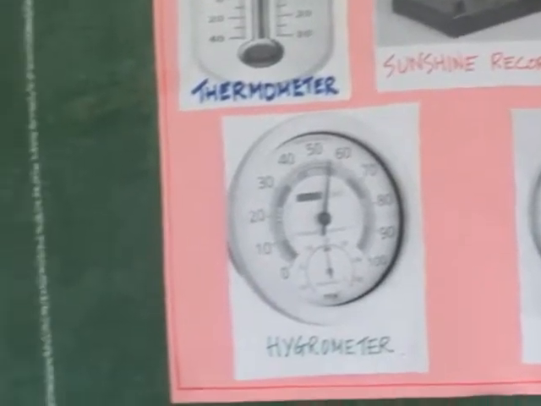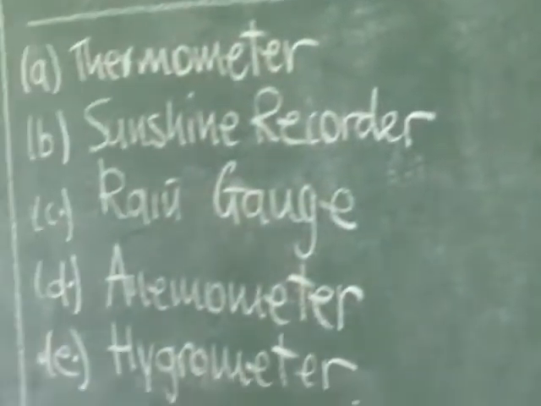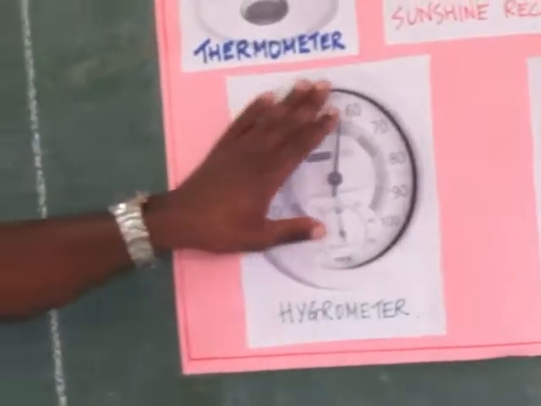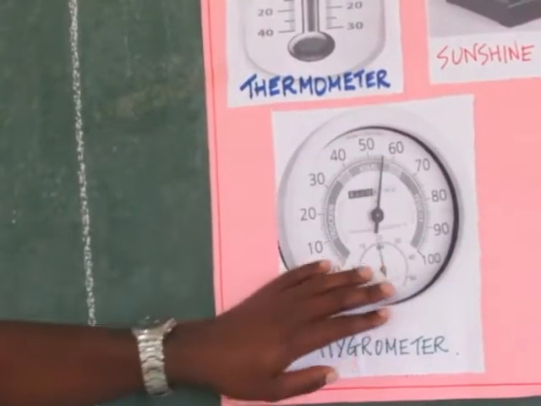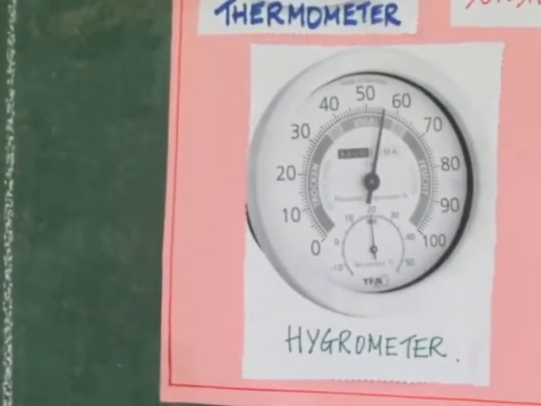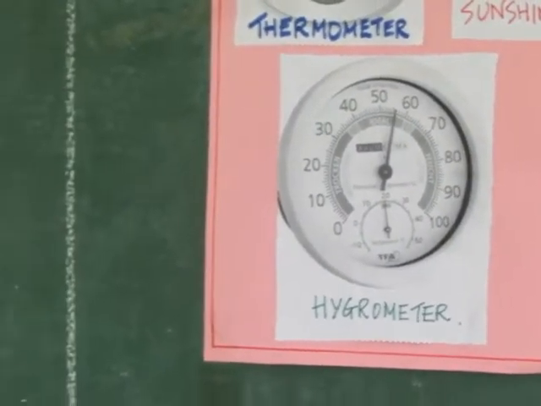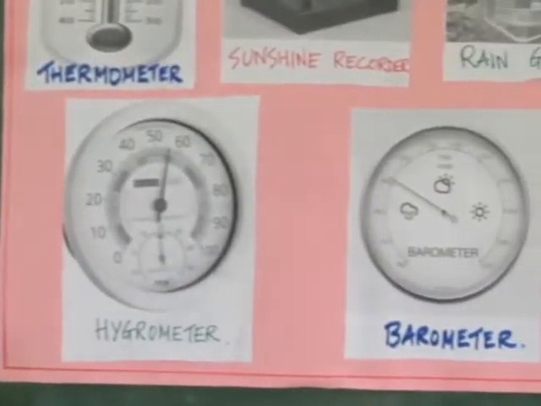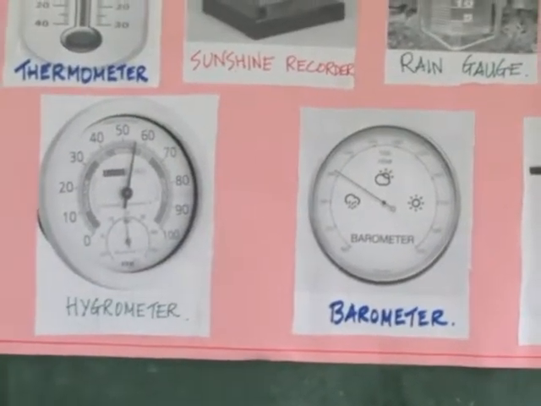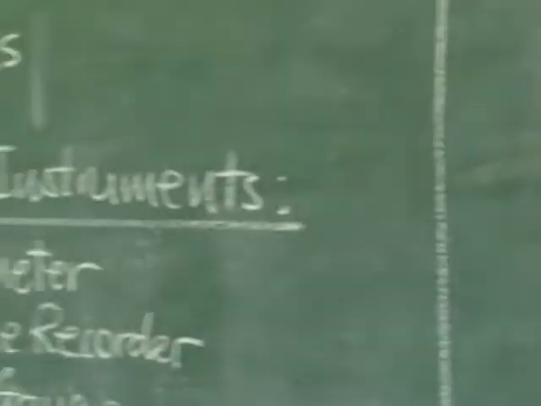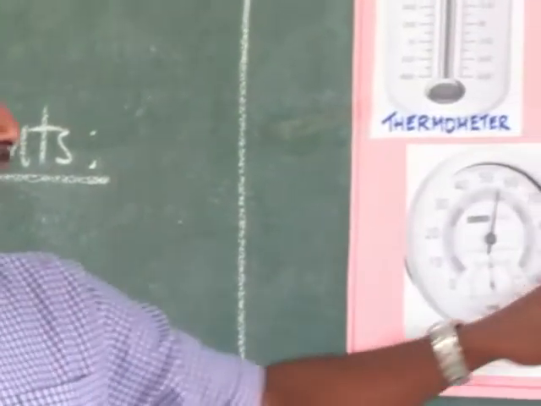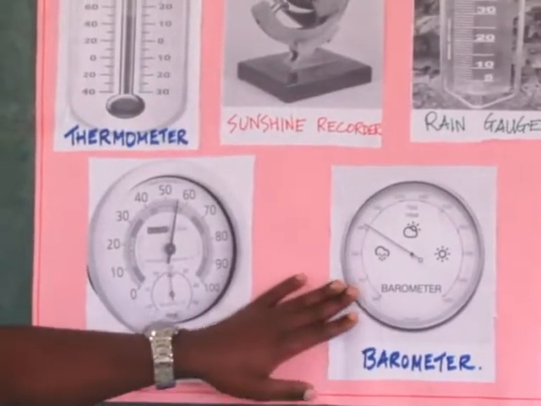We have the hygrometer. The hygrometer is an instrument that is used to record the atmospheric pressure. You can see there. It looks like a clock, but it's not a clock. This is an instrument used to record atmospheric pressure. The other instrument is called a barometer. As you can see there, it looks the same as the hygrometer, but it's used to record the pressure of a certain place.